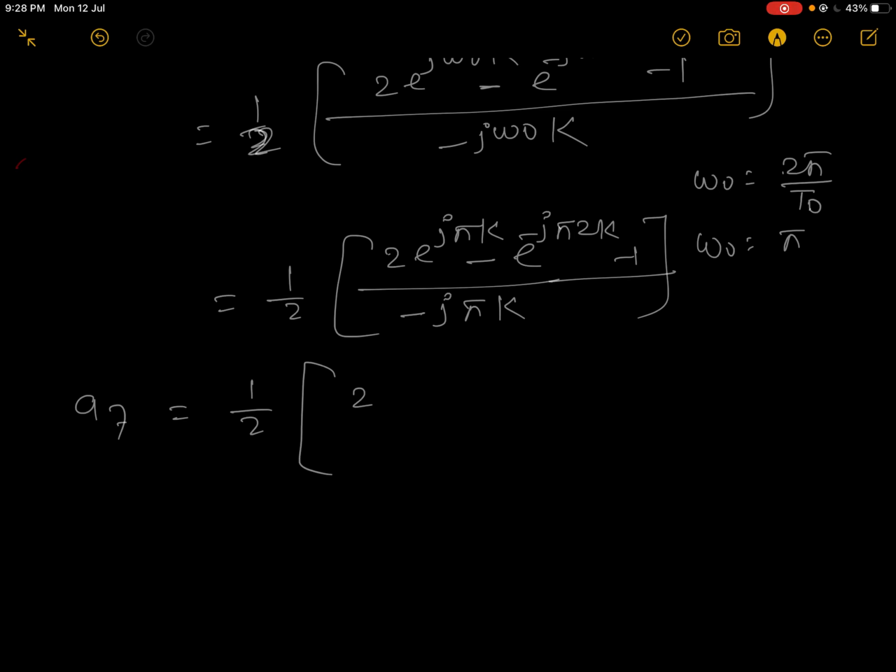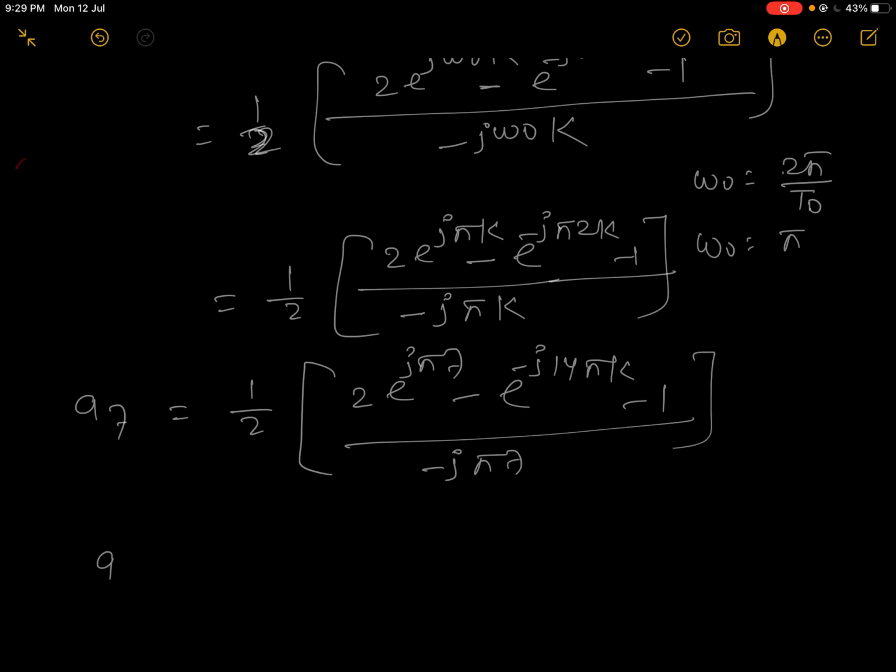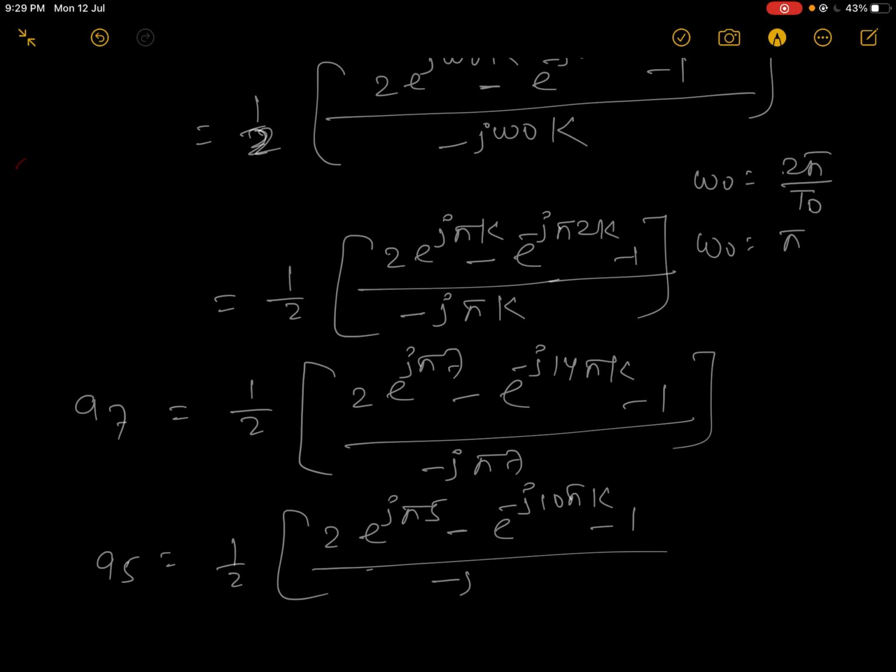c7 is equal to 1 by 2 times [2 e to the power minus j pi 7 minus e to the power minus j 14 pi minus 1] upon minus j pi 7, and c5 is equal to half times [2 e to the power minus j 5 pi minus e to the power minus j 10 pi minus 1] upon minus j pi 5.